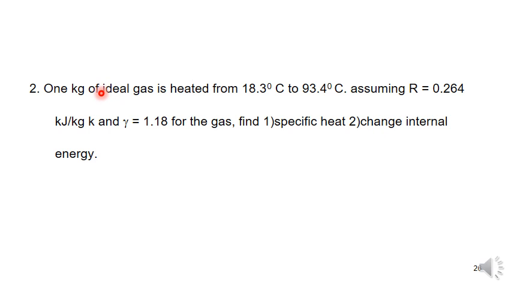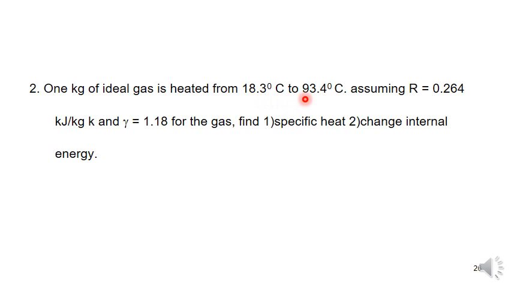So first read the question carefully. They have given 1 kg of ideal gas, so m is equal to 1 kg, heated from T1 equal to 18.3 degrees centigrade. Convert into Kelvin by adding 273.